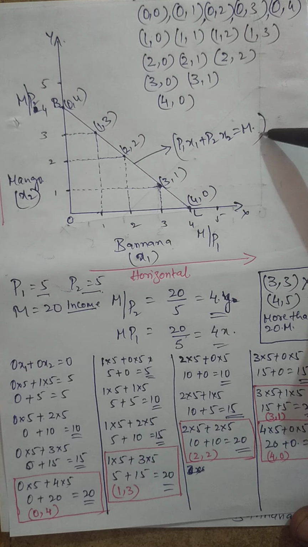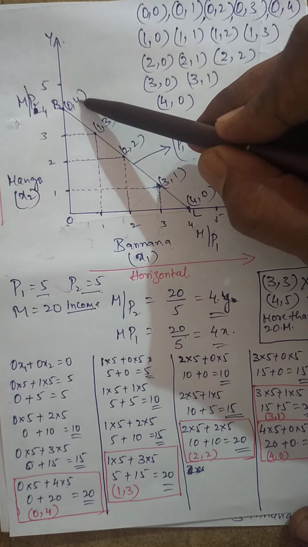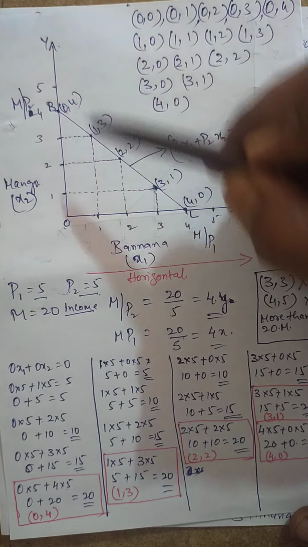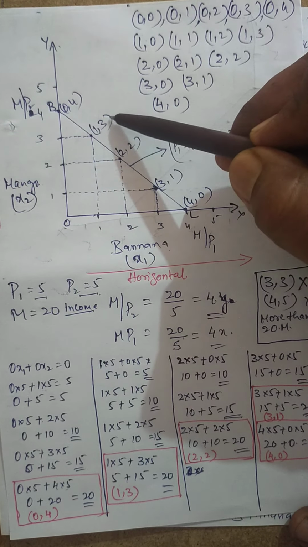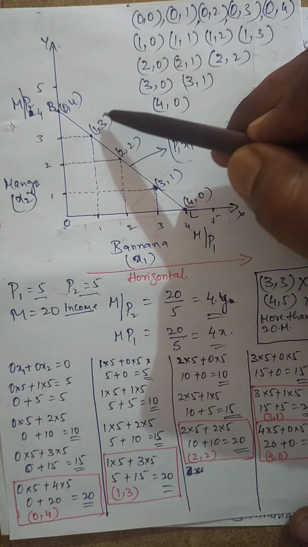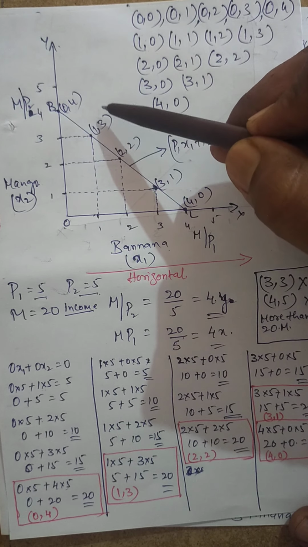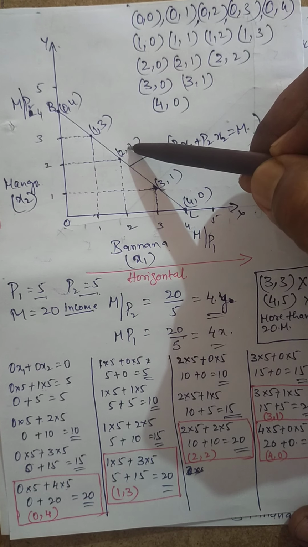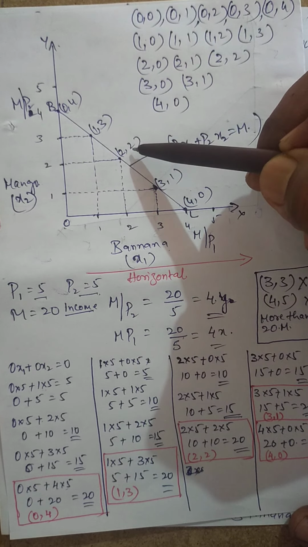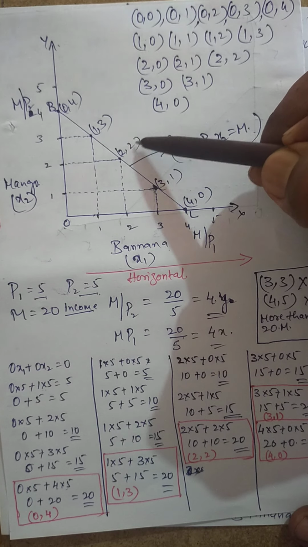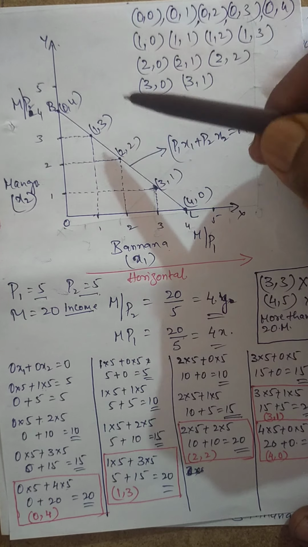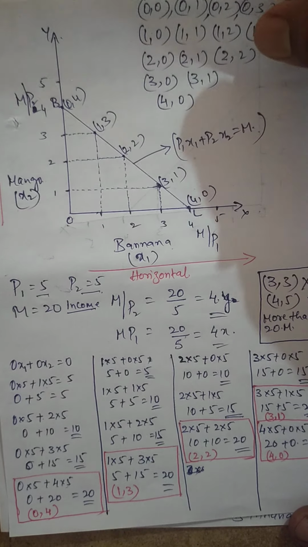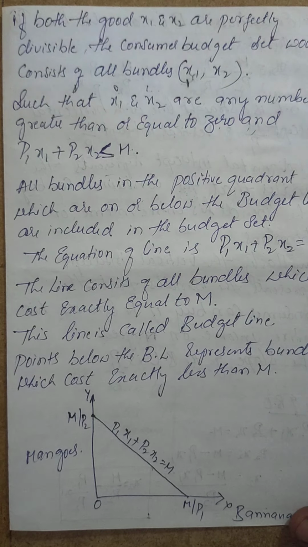Exactly equal to m, no? 0 and 4, that means 4 units into 5 rupees. 4 fives are 20, isn't it? 1 into 5 is 5, 3 into 5 is 15, isn't it? 15 plus 5 is 20, isn't it? And 2 into 5, what happens? 5 into 2 is 10, 10 plus 10 is 20, isn't it? So that means here the exact income is being consumed, which is on the budget line.